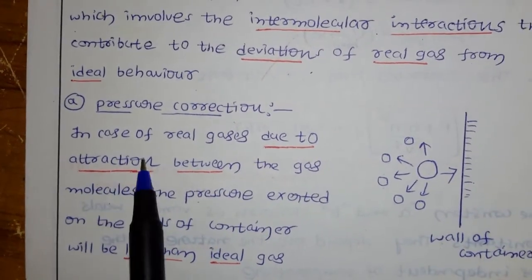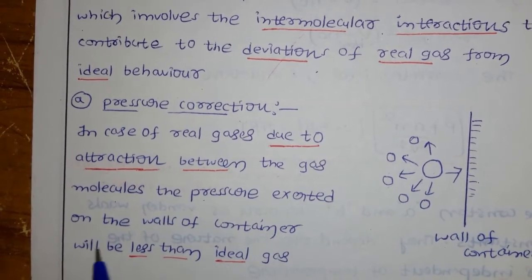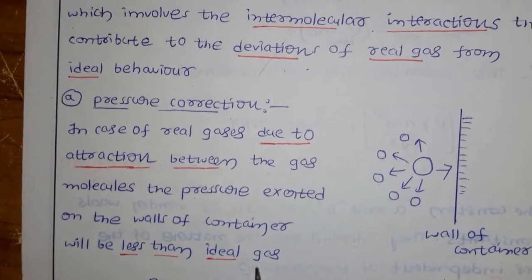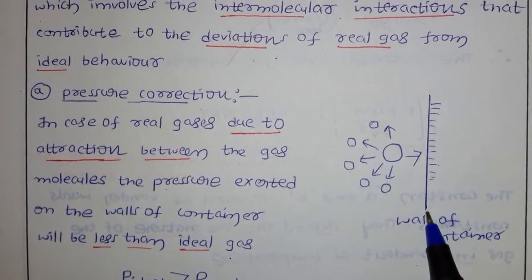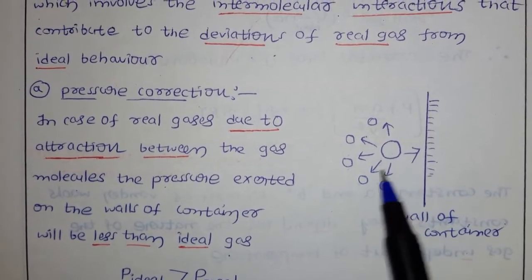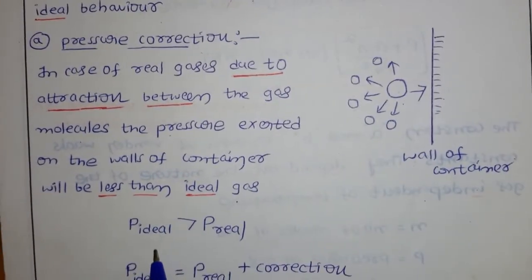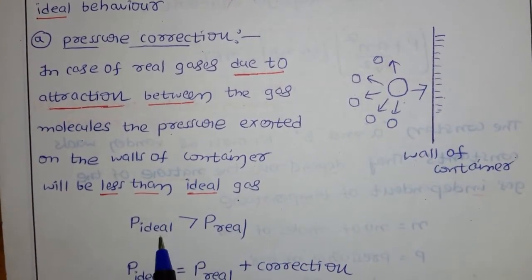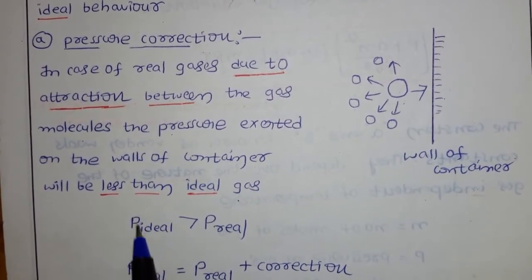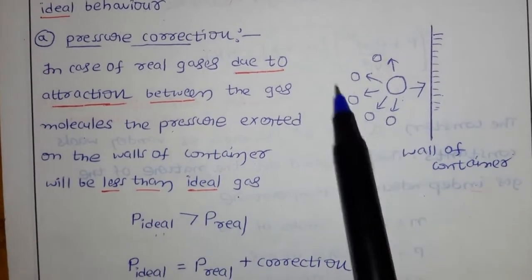Now in case of real gases, due to attraction between the gas molecules, the pressure exerted on the walls of the container will be less than for the ideal gas. What happened, already discussed. For example, this is a wall of the container. These molecules collide with each other and because of that you get the pressure. But if you see here, the pressure of the ideal gas is more. Why? Because they don't have intermolecular attraction forces in case of an ideal gas, so they are free to collide here and there.